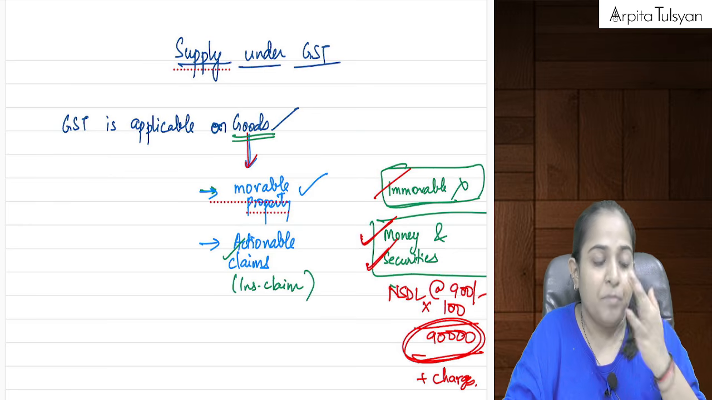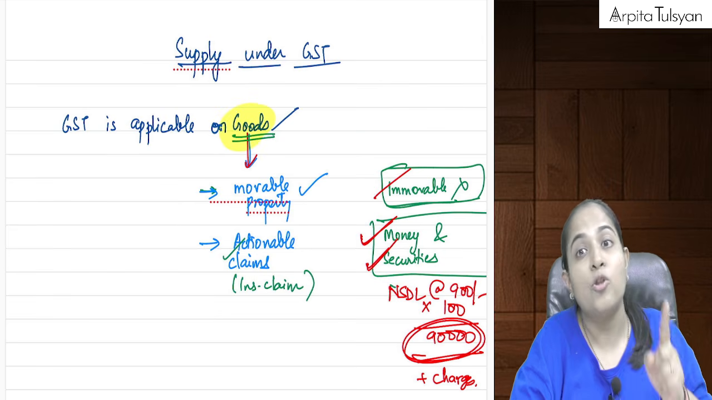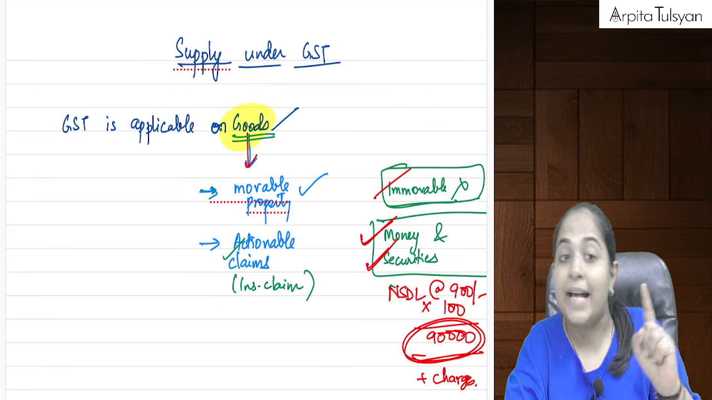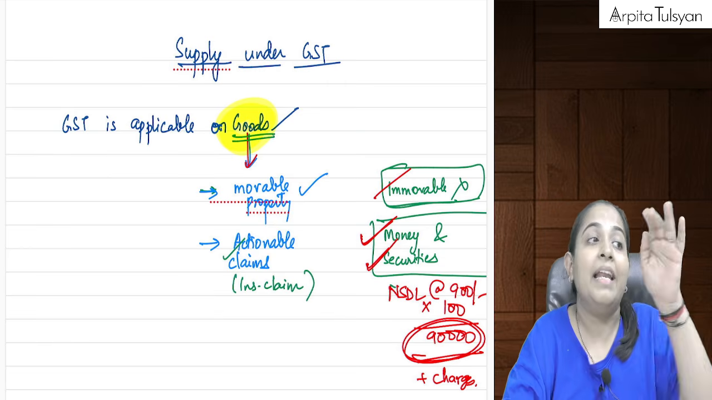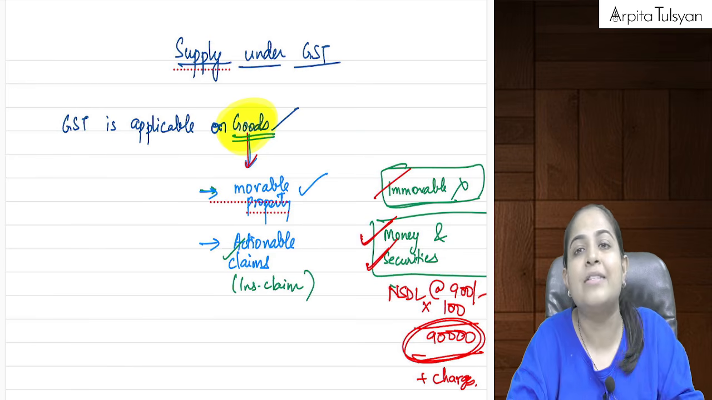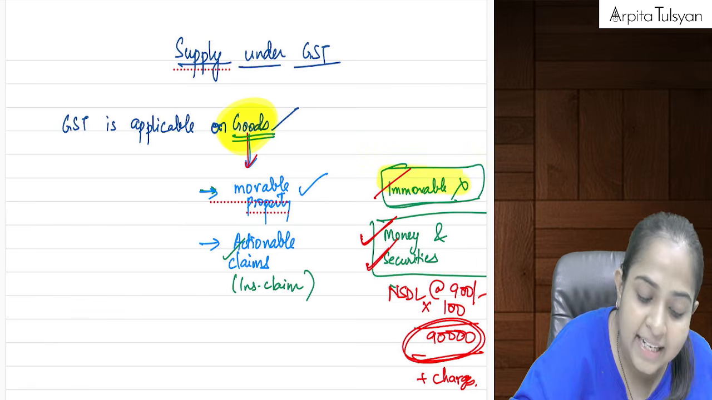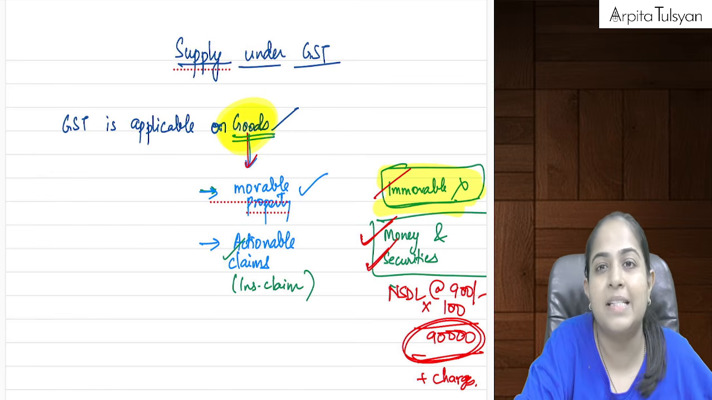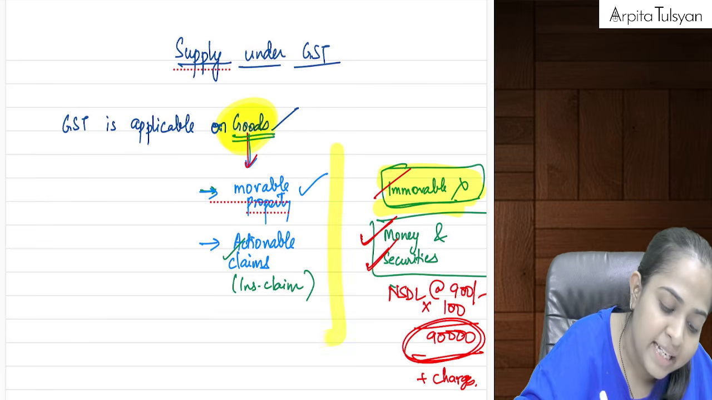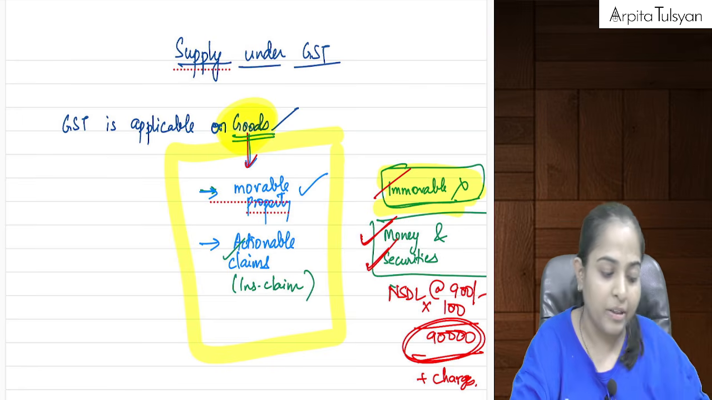Okay, now listen, just because it is included in the term goods does not mean that GST is applicable. As of now, we are simply studying the definition of goods only. Later we will see on which goods GST is applicable or not applicable. See, if something is not goods, then the question of GST does not arise. But if something is goods, then GST may or may not become applicable on it.